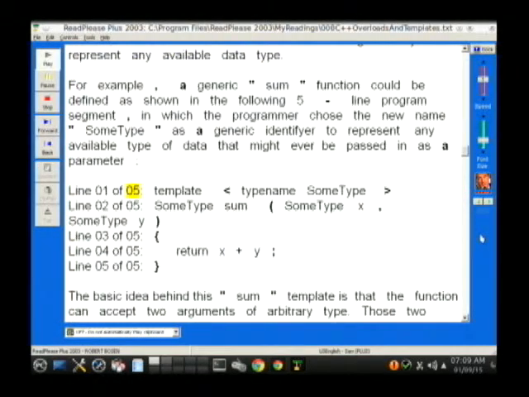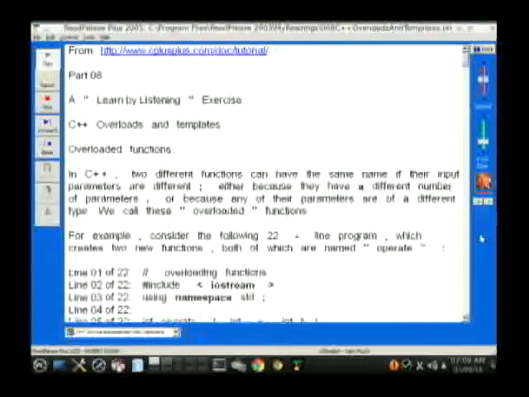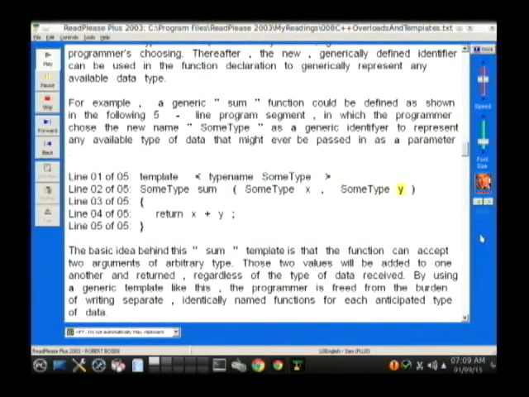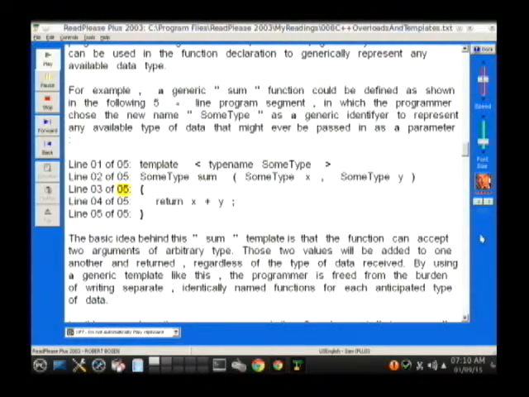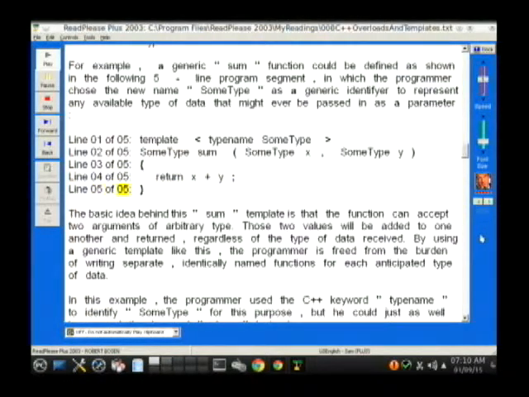Line 1 of 5: template <typename SumType>. Line 2 of 5: SumType sum(SumType x, SumType y). Line 3 of 5: open curly brace. Line 4 of 5: return x + y; Line 5 of 5: close curly brace.